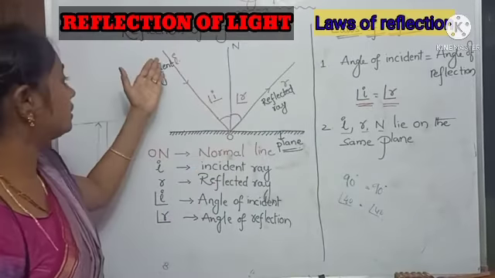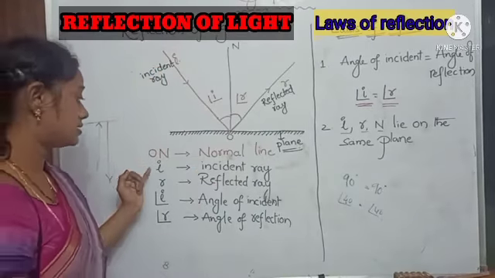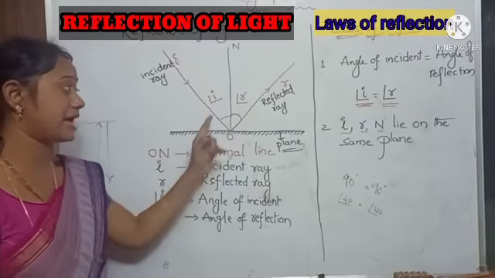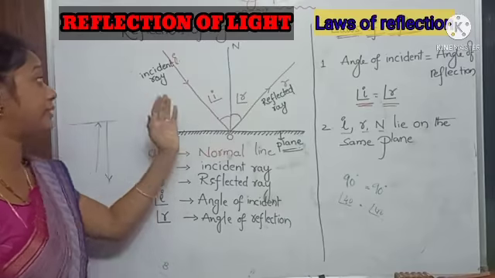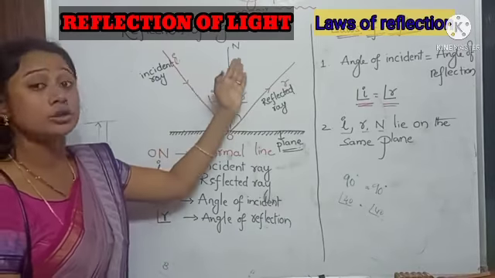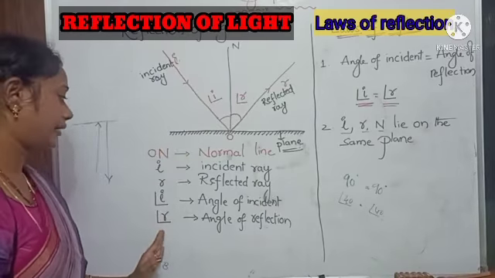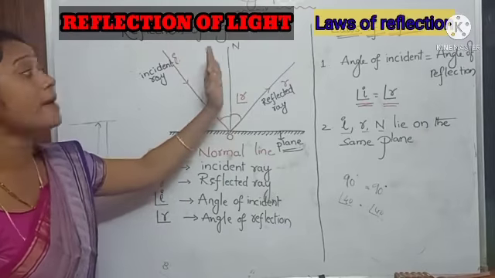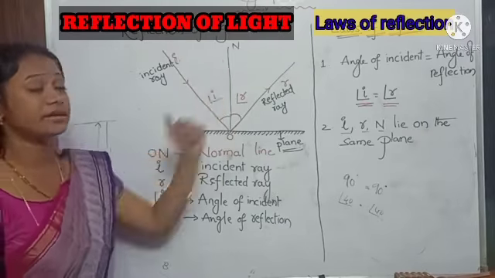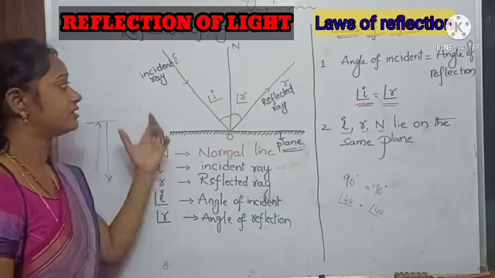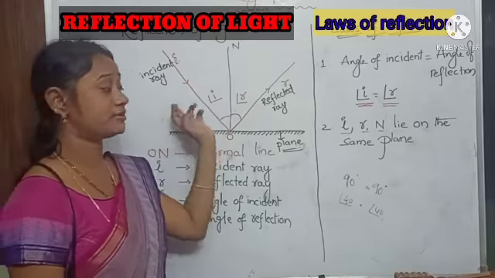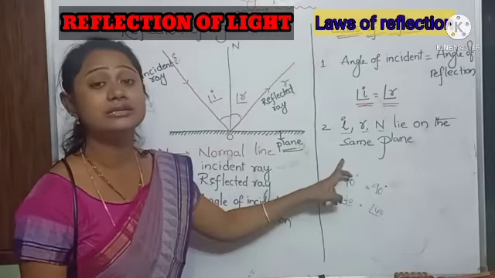Okay, so here I is the incident ray, R is the reflected ray, and angle I is the angle of incidence, the angle made between the incident ray and the normal, and angle R is the angle of reflection, the angle made by the normal and the reflected ray. The incident ray, normal and reflected ray all lie on the same plane.